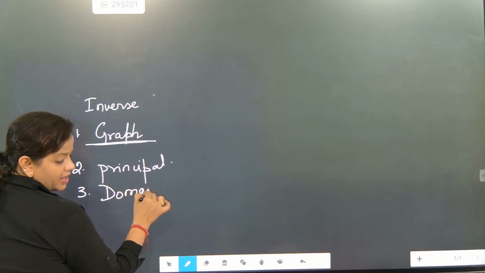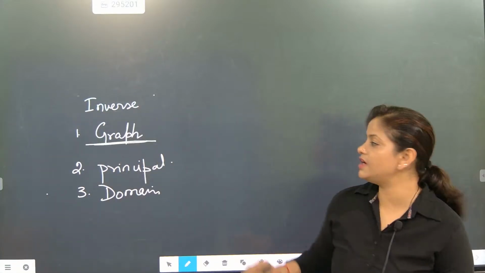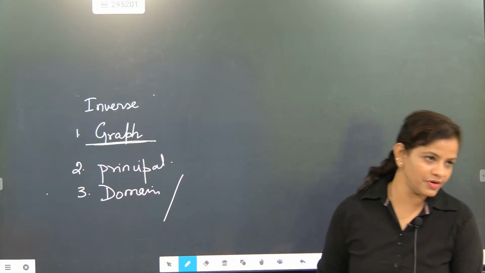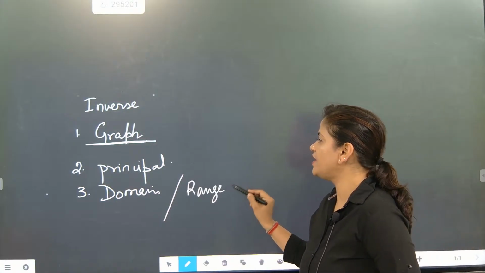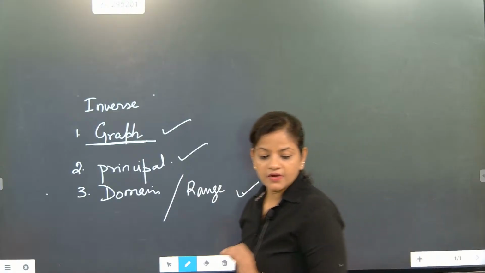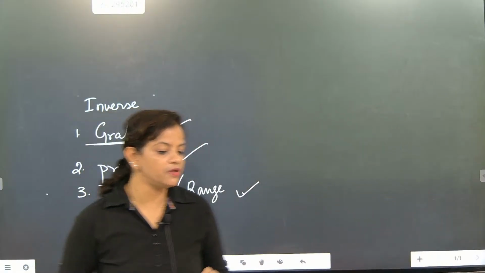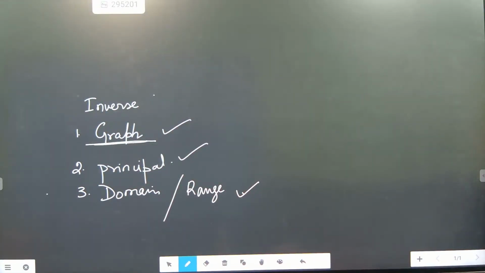So domain and range finding is one very important section. In the entire syllabus of inverse trigonometric function, there are different parts: domain and range finding, graph, principal value finding. Domain and range finding is one section which is very important, and you people have to study this section very thoroughly. Are you understanding?